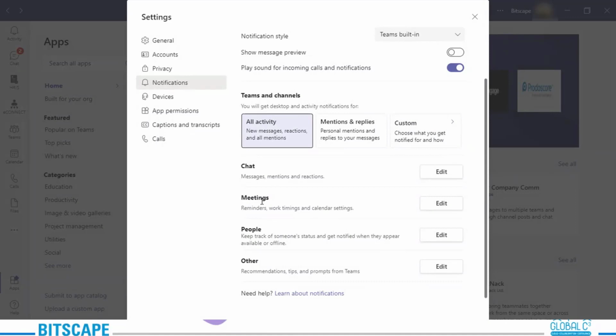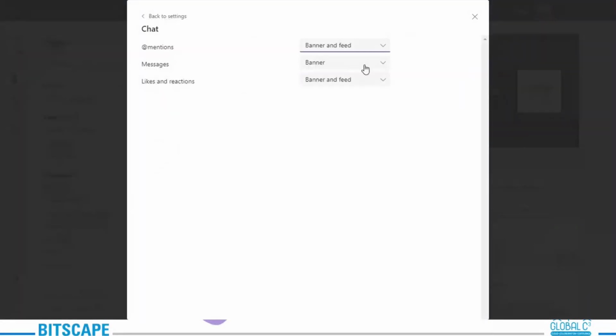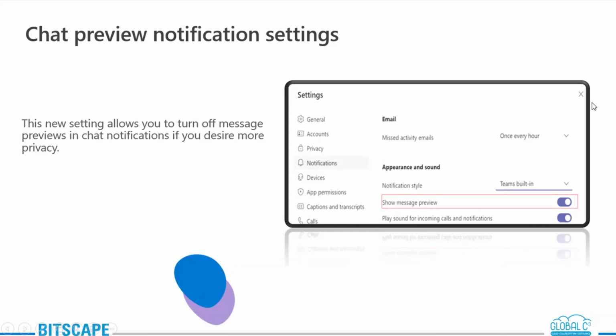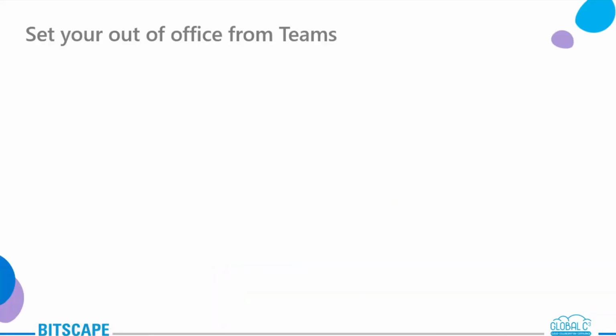Then you have chat, meetings, people, other. Under all of these, all you need to do is click edit, and you can again change the kind of notifications that you want, banner and feed or only in feed. Only in feed means that you will be notified via the activity option. Okay, so these are some of the primary options you have for managing your notifications.